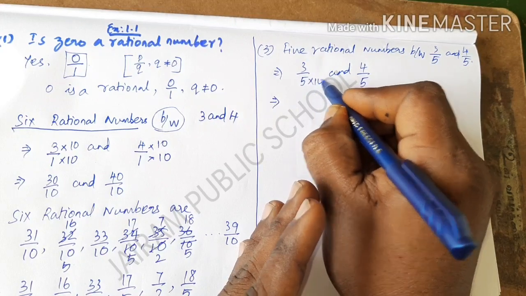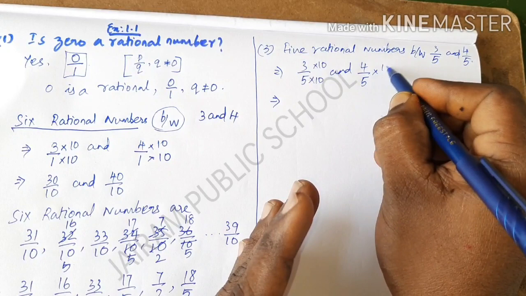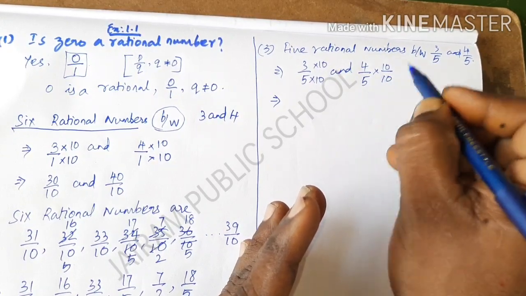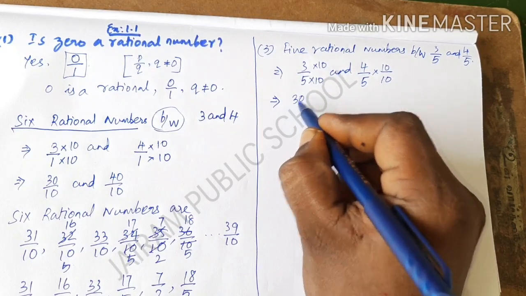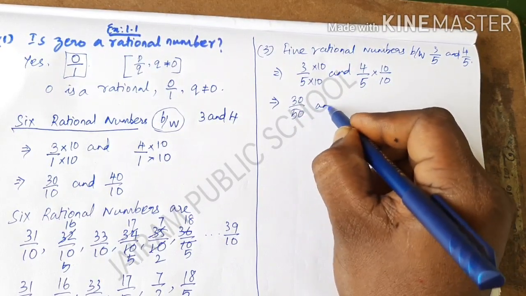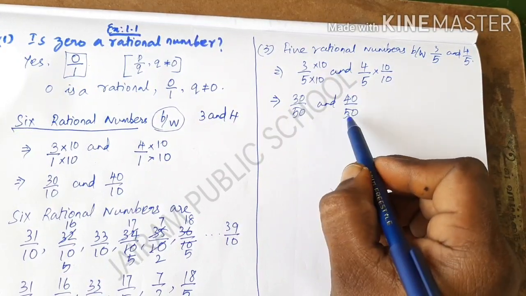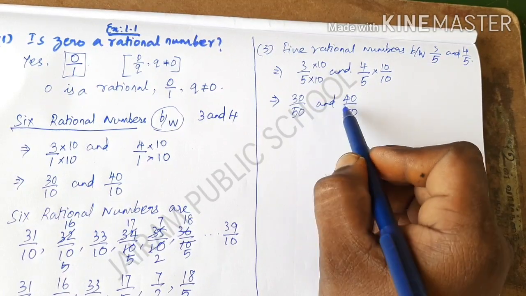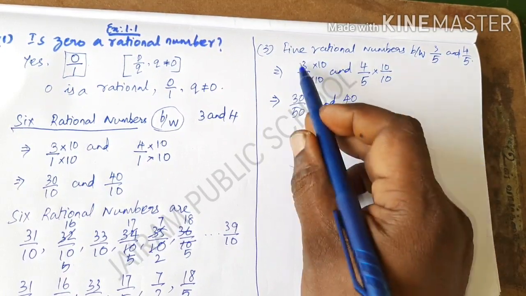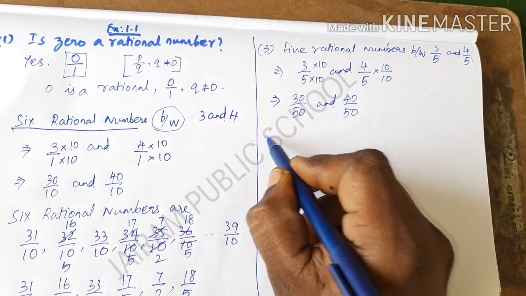Generally I am going to take 10 to multiply both numerator and denominator, and the same common factor should be multiplied in the numerator and denominator of the second number also. So now the new fractions are 30 divided by 50 and 40 divided by 50, and these are the two equivalent fractions which are equal to the given fractions. And in between, check whether it is possible to write 5 rational numbers. Yes, it is enough to write 5 rational numbers. So I am going to write it now.